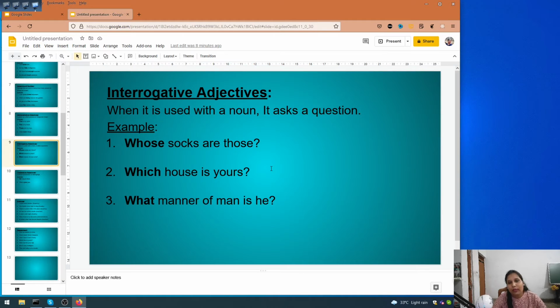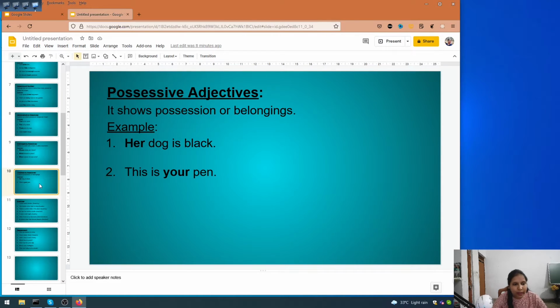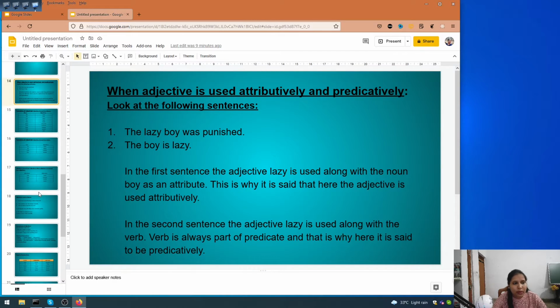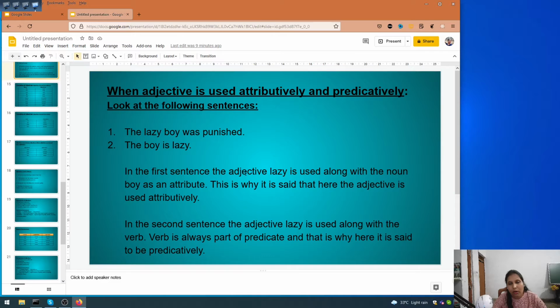Next is interrogative adjectives. As we already know, interrogative or interrogation means asking questions. So here we have used WH words like whose, which, what. Yes, so these are interrogative adjectives. Again, possessive adjectives show possession of something, like her dog is black. Whose dog is black? Her dog is black. This is your pen. Whose pen? Your pen.